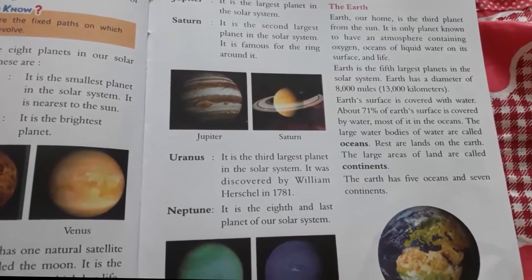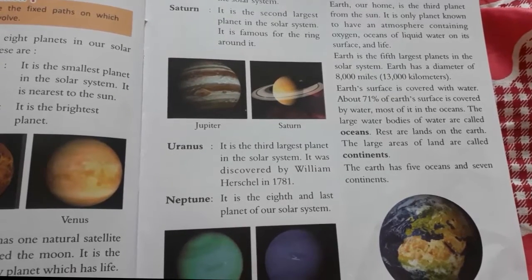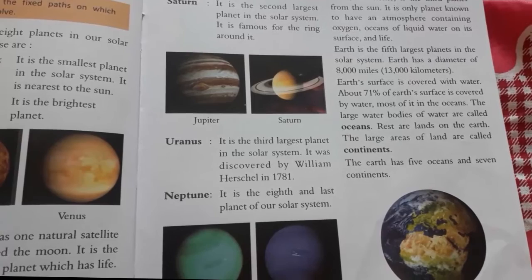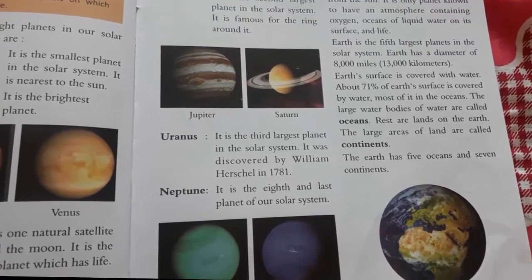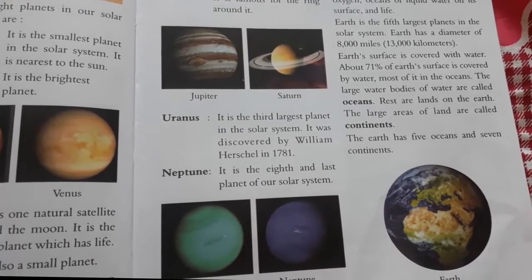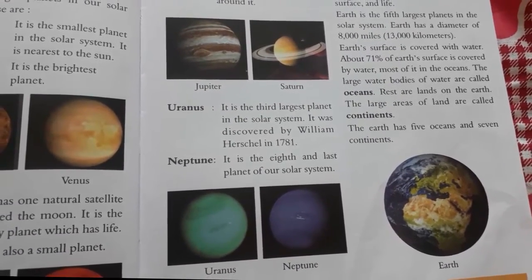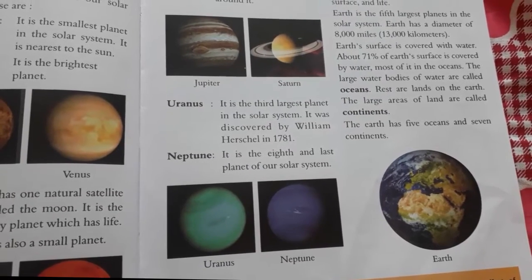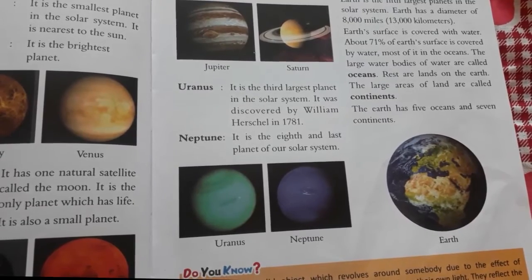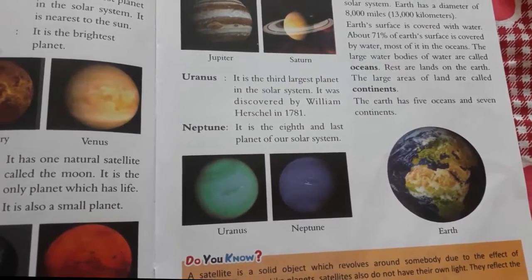Jupiter, it is the largest planet in the solar system. Saturn, it is the second largest planet in the solar system. It is famous for the ring around it. Uranus, it is the third largest planet in the solar system. It was discovered by William Herschel in 1781. Neptune, it is the eighth and the last planet of our solar system.